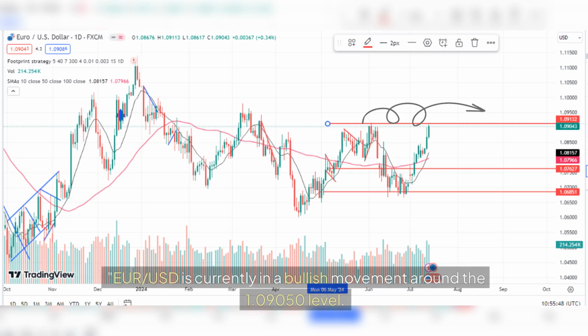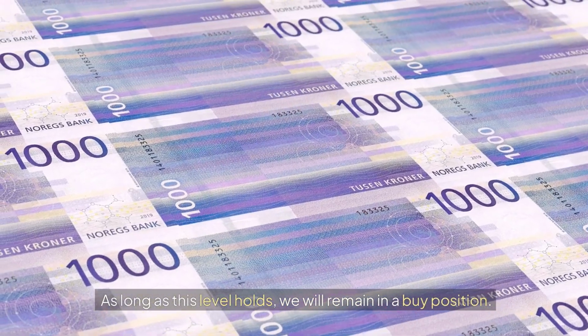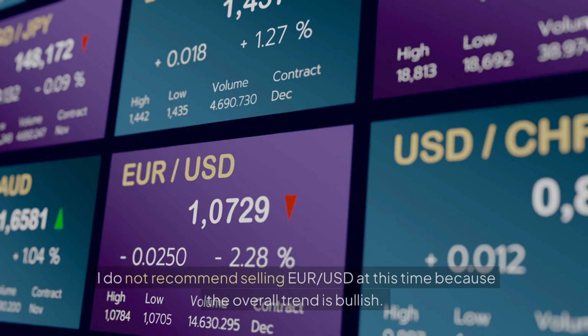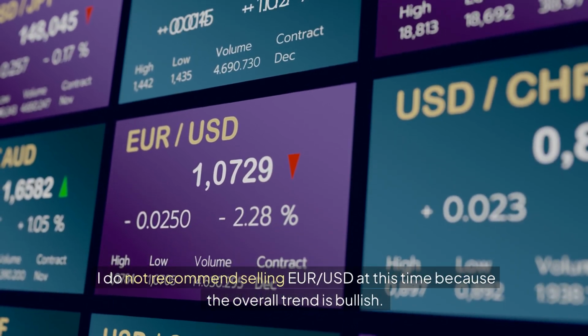EUR USD is currently in a bullish movement around the 1.09050 level. This level is crucial as it has acted as a significant resistance in recent sessions. As long as this level holds, we will remain in a buy position. I do not recommend selling EUR USD at this time because the overall trend is bullish.